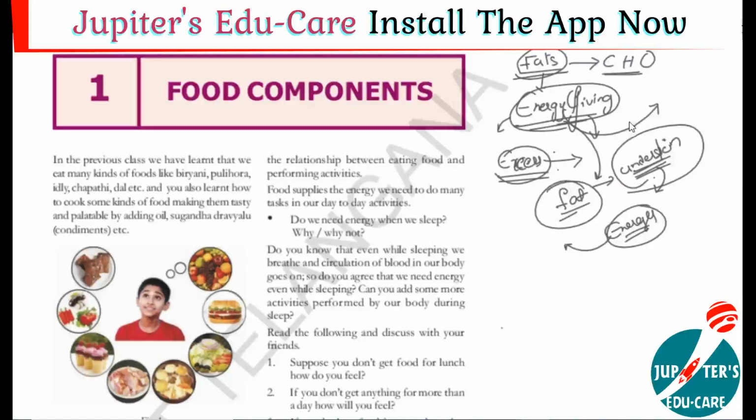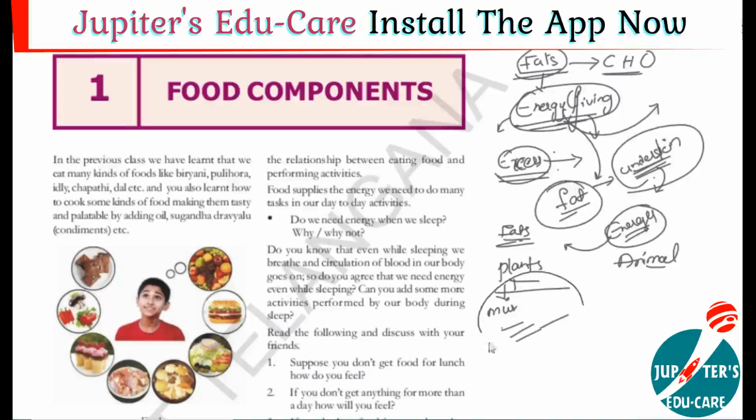Is it clear? So, we can get fats from two sources. Where will we get fats? We'll get fats from plants and animals. From plants, we get fats from different sources: mustard seeds or mustard oil, groundnut oil, cashew nuts, coconut, walnut.